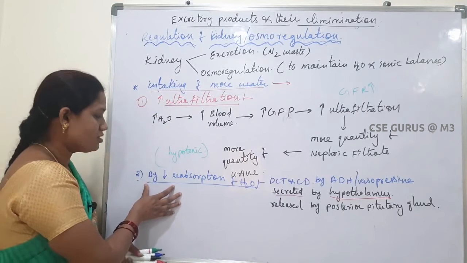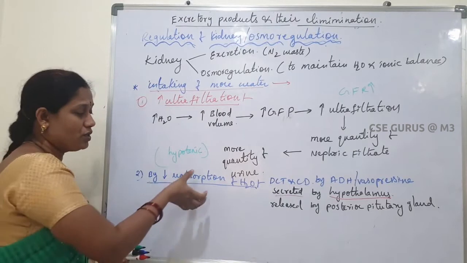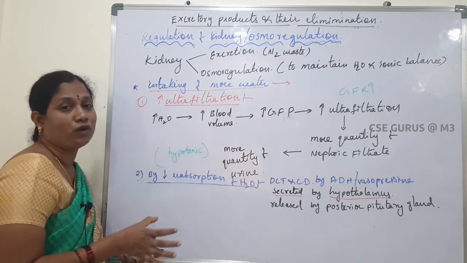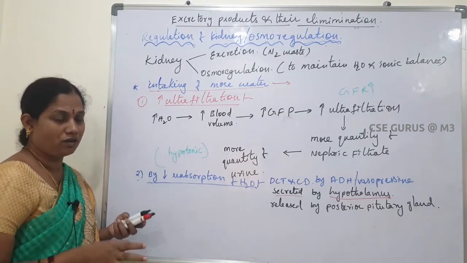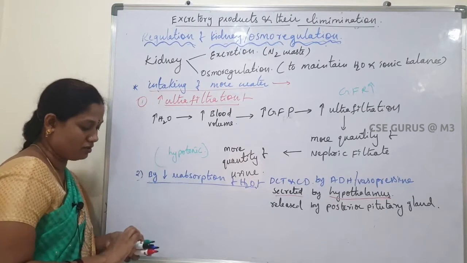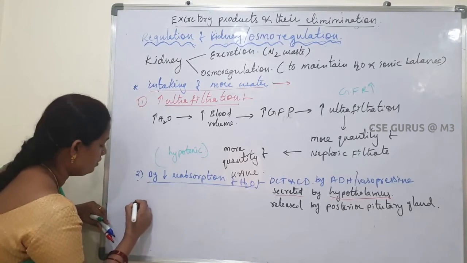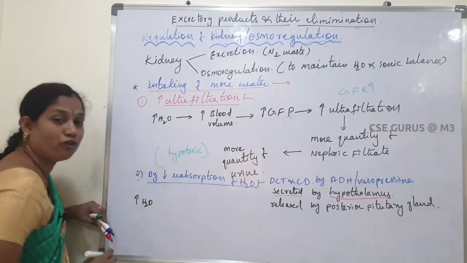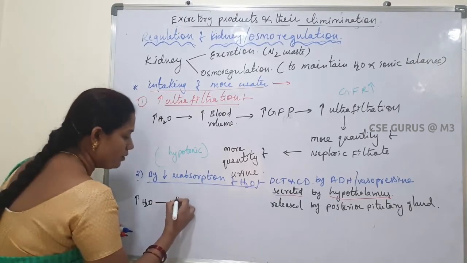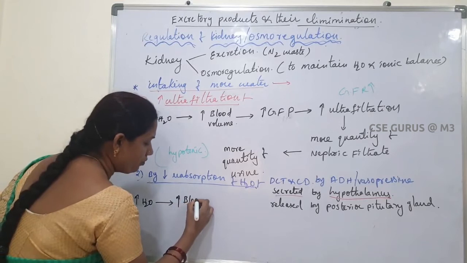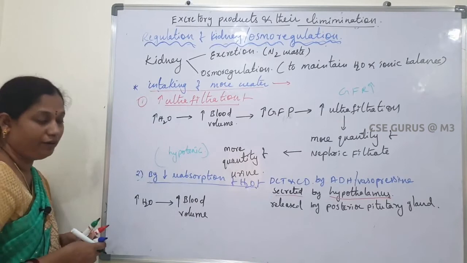So here in this second situation, what will happen if excess amount of water is taken in from outside? Reabsorption of water is decreased because already we have the excess amount of water. So how is it decreased? First of all, when excess water is present in our body, the blood volume is increased.